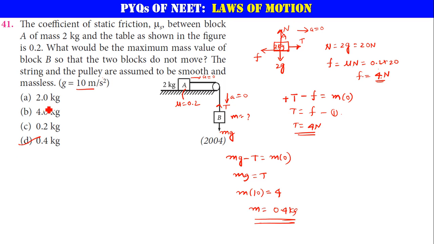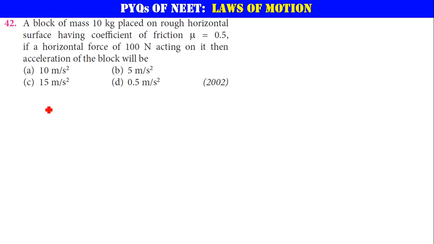Clear? Yes. Now a block of mass 10 kg is placed on a rough horizontal surface having a coefficient of friction 0.5. Let us say there is a block M here and you are applying a horizontal force of 100 newtons, and the coefficient of friction is 0.5, and this mass is 10 kg. Very good. If a horizontal force of 100 newtons is acting on it, then what will be the acceleration of the block?